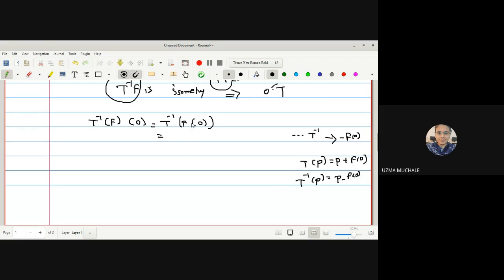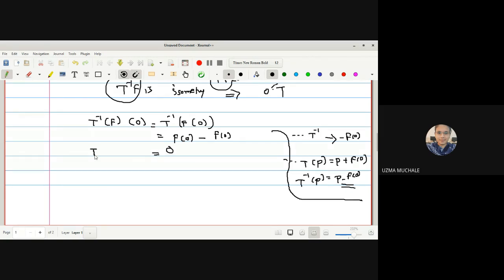Okay, now here instead of P, what can you see? F of 0. So what will the resultant be? Can anyone tell me? f of 0 minus f of 0. Correct. So instead of P, I have to write f of 0 minus f of 0, since your translation is by the vector minus f of 0. Okay. You can see this step, whatever I have written here, so that it will be easy for you to follow how the steps come. Okay, so f of 0 minus f of 0, what will be the result?